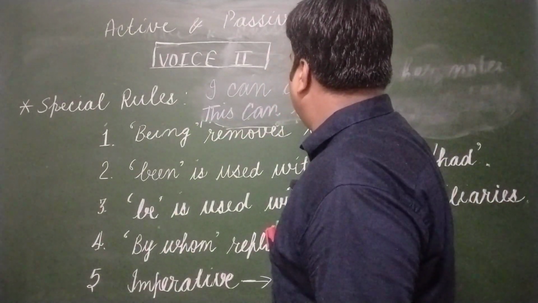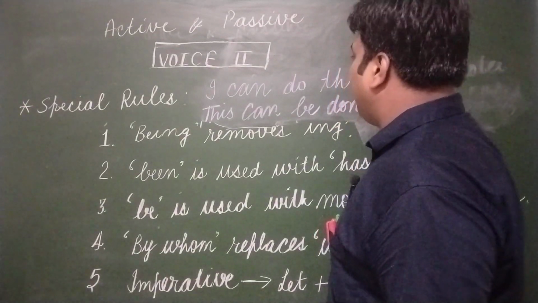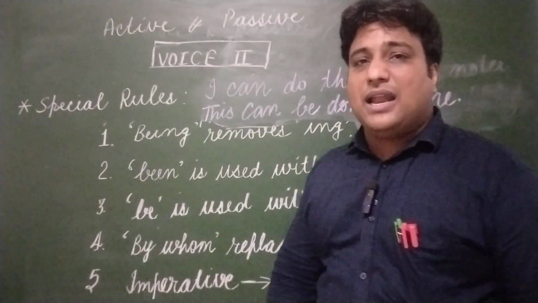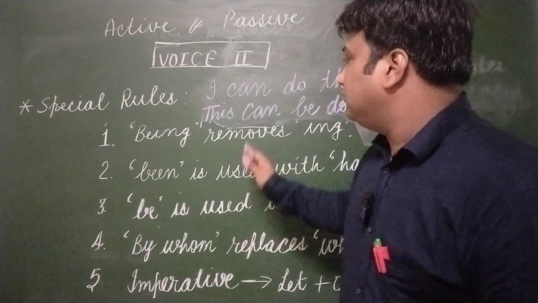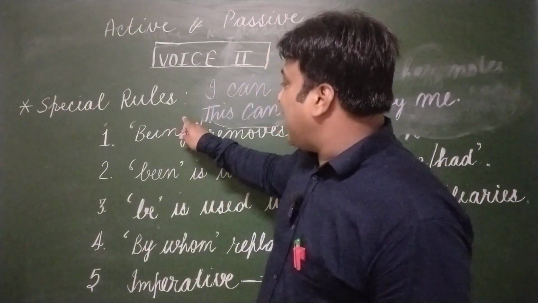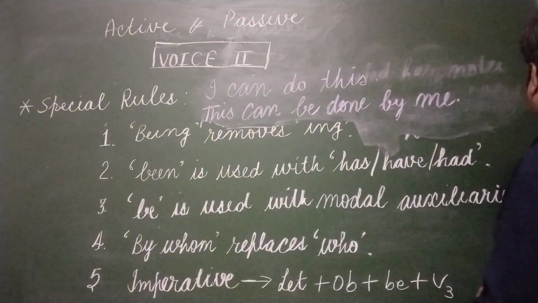This can be, third rule, verb third, done by me. This can be done by me. How can we make it interrogative? Helping verb be put at first position. Can this be done by me?